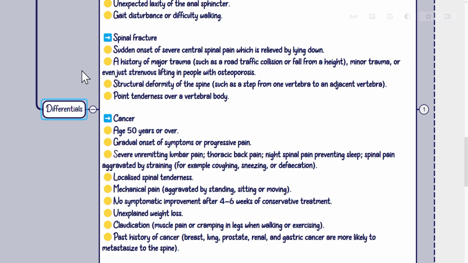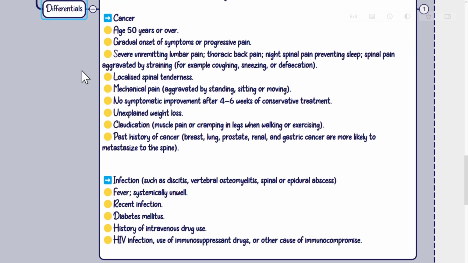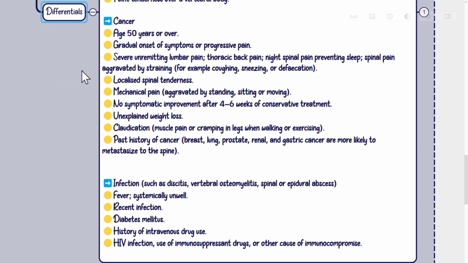over a vertebral body. Cancer: age 50 years or over, gradual onset of symptoms or progressive pain, severe unremitting lumbar pain, thoracic back pain, night spinal pain preventing sleep, spinal pain aggravated by straining, for example coughing, sneezing, or defecation, localized spinal tenderness, mechanical pain aggravated by standing, sitting, or moving.